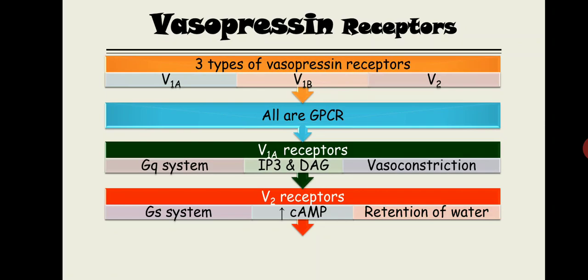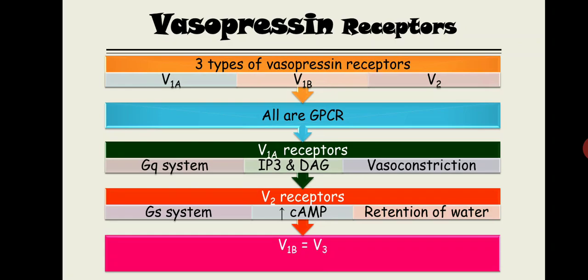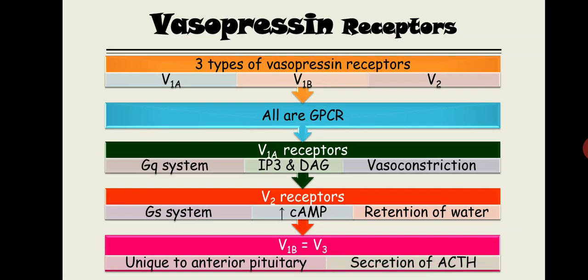And the last one is the V1B receptor or V3 receptor. That receptor is basically designed for the brain. So you can easily remember that this B stands for brain. Got it? You have to remember it like this. This V1B receptor is unique to the anterior pituitary, and they are basically designed for secretion of ACTH. Got it?